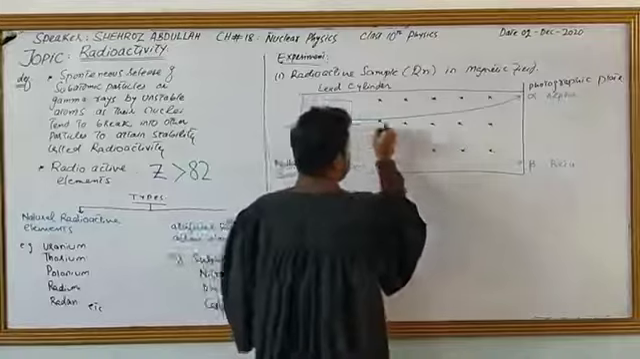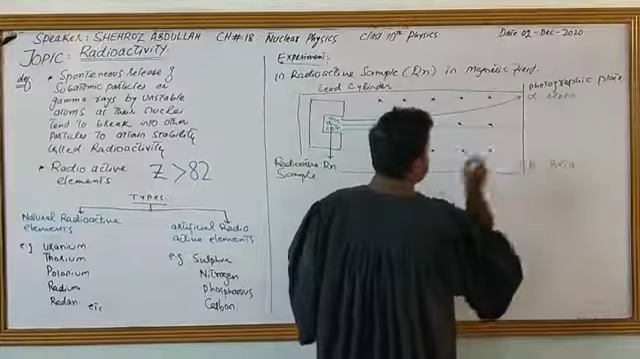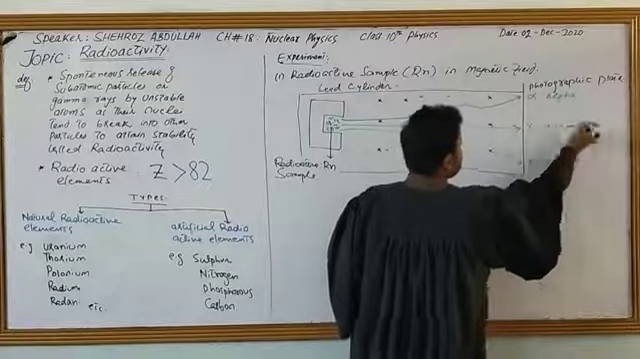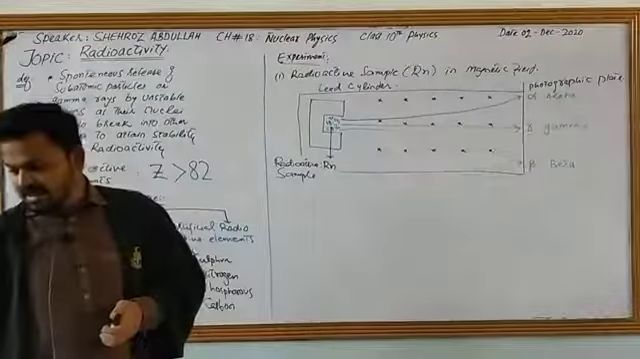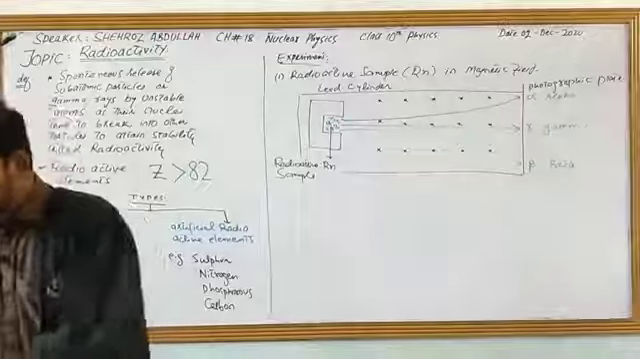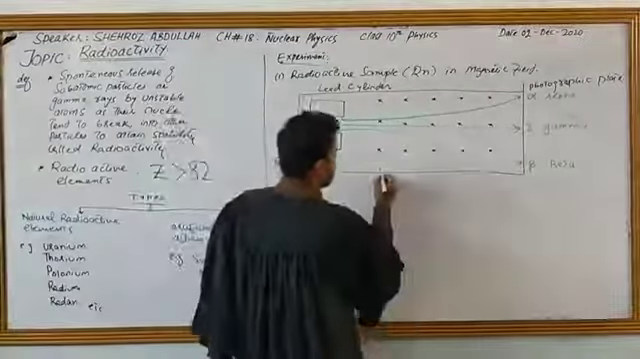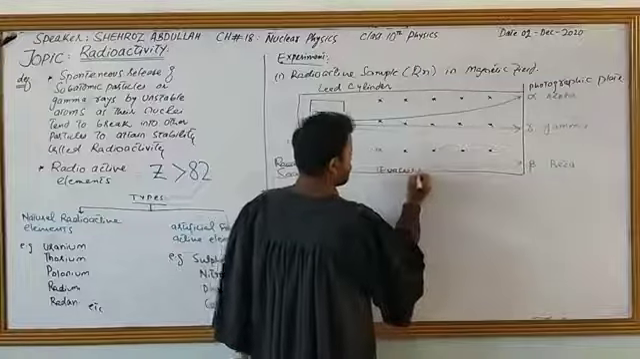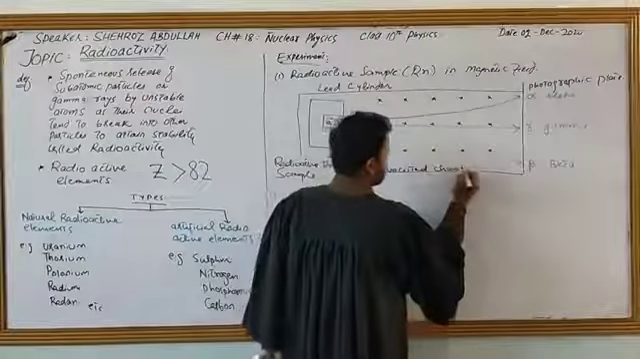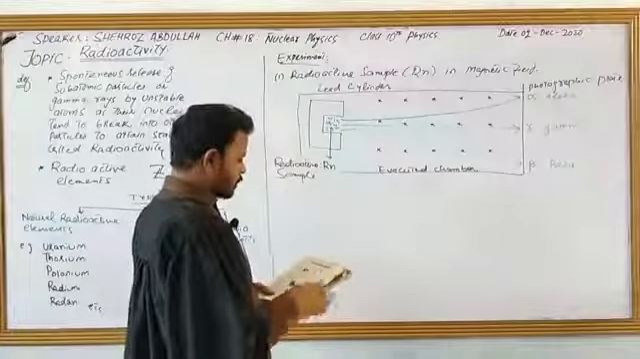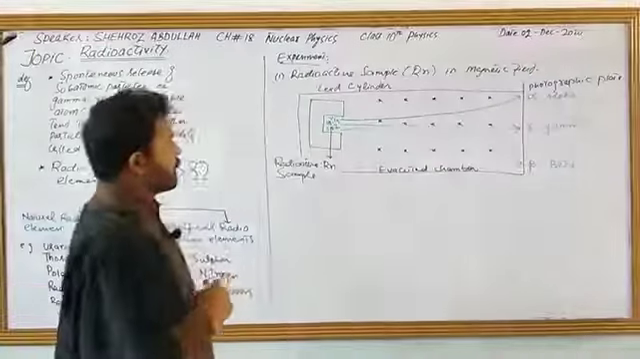It will show no deviation. It will come very straight over here like this. This is gamma. This whole chamber was an evacuated chamber. Now, this was the radioactive sample in a magnetic field.